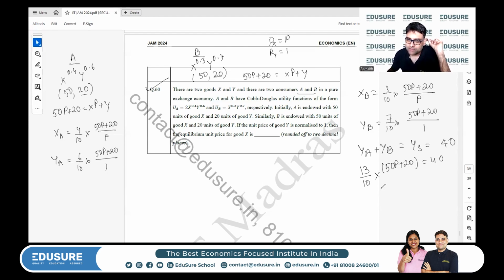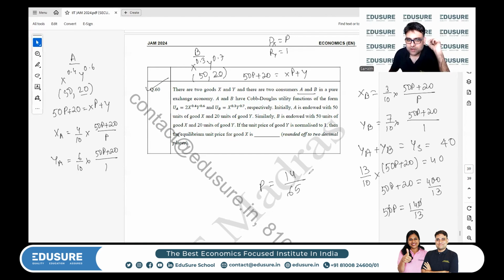So basically what we will get is 50p plus 20 is equal to 400 by 13. 50p is equal to 400 by 13 minus 20. So that gives me 20 into 13 is 260, so 140 by 13. P is therefore equal to 14 by 13 into 5, which is 65.